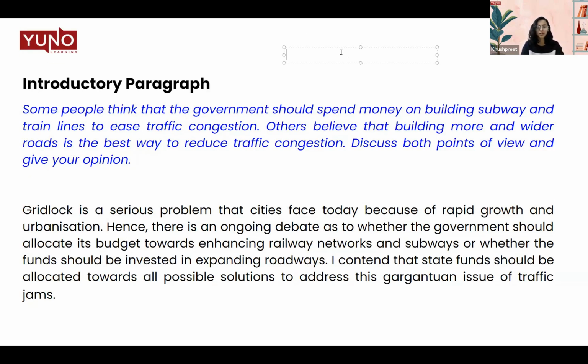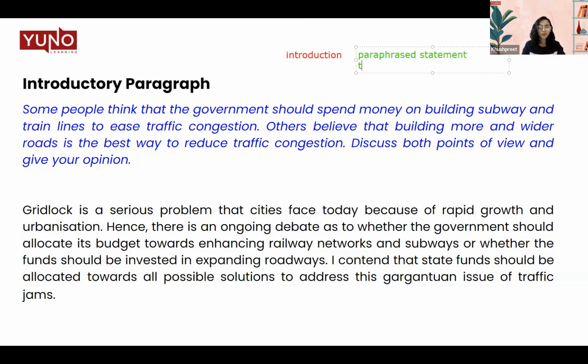So here goes the structure for the introduction. We start with paraphrased.